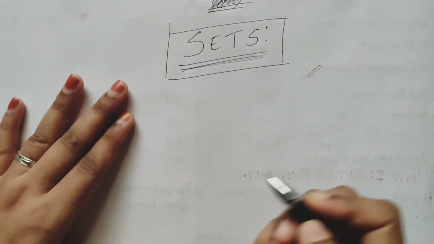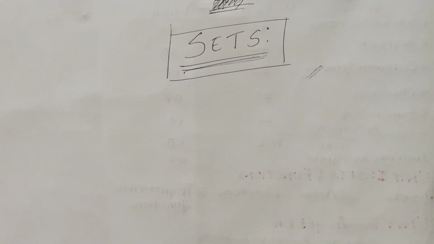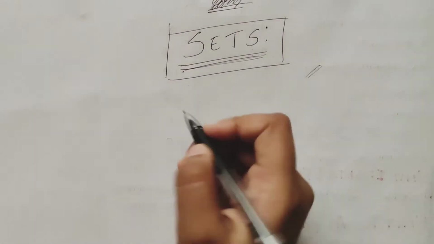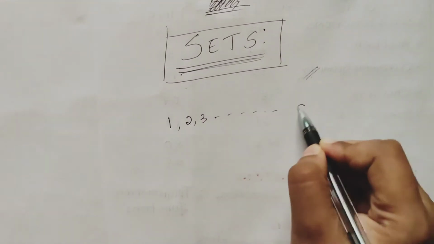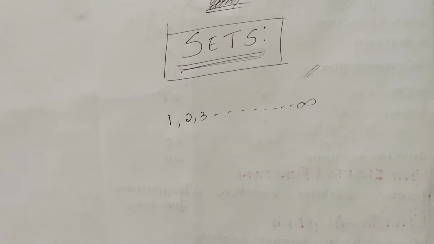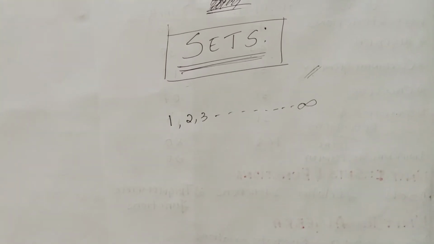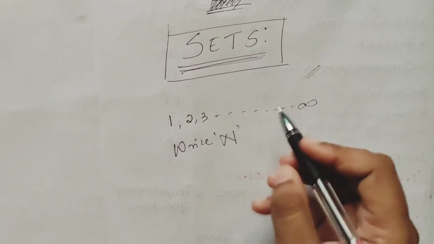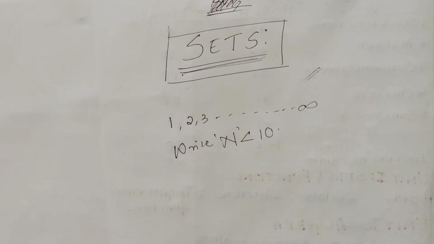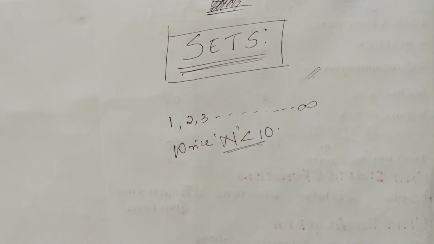Now if I tell you to write the set of natural numbers, you may write 1, 2, 3, and so on. Our end part is infinity, you don't know where to stop. But if I tell you, write natural numbers less than 10, I'm giving you a condition, right?